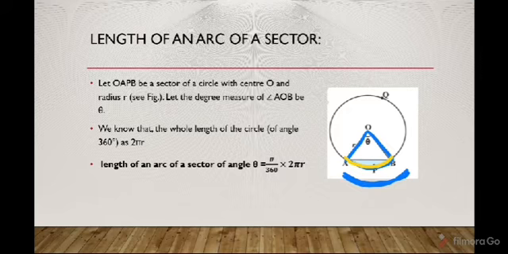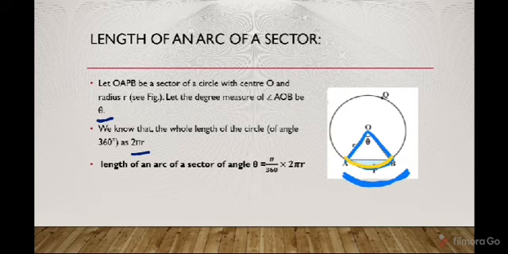Again, suppose this is a circle with radius R and center O, and consider the given angle measure equal to theta. Now the circumference of the whole circle is 2 pi r.